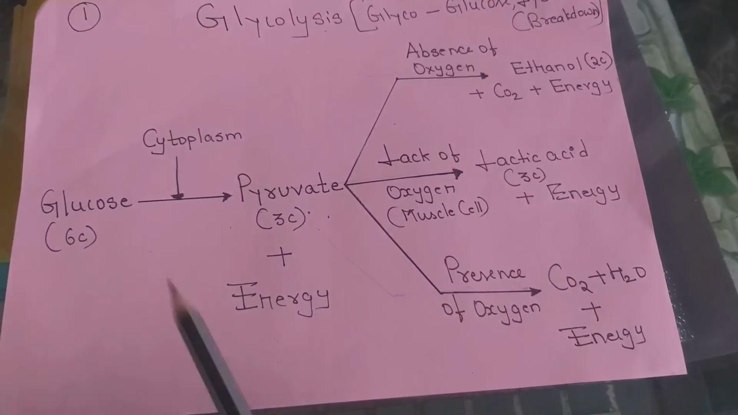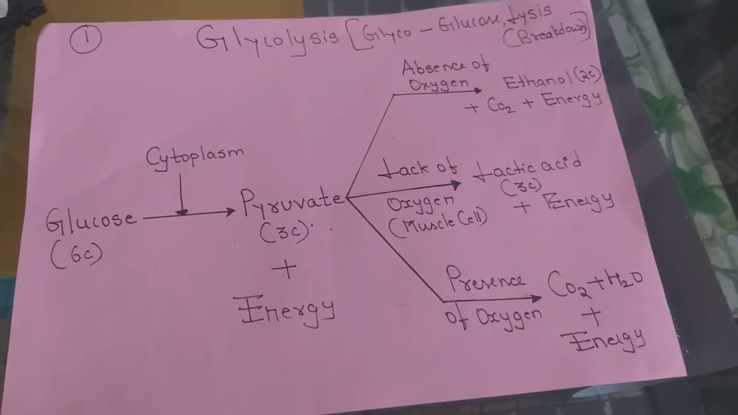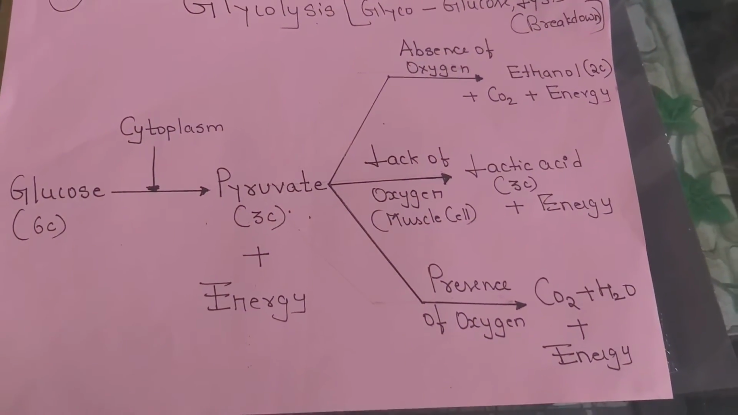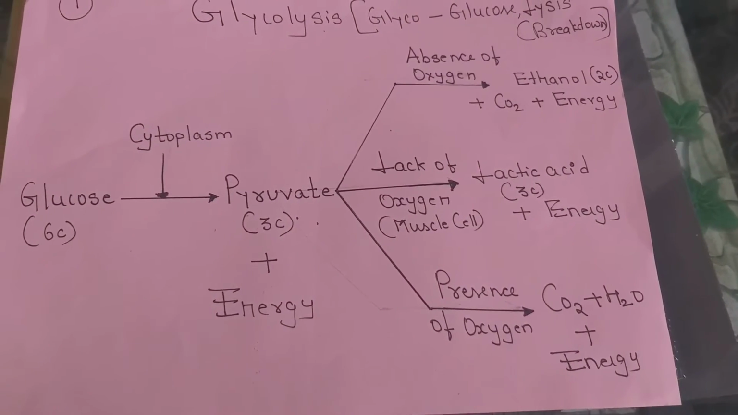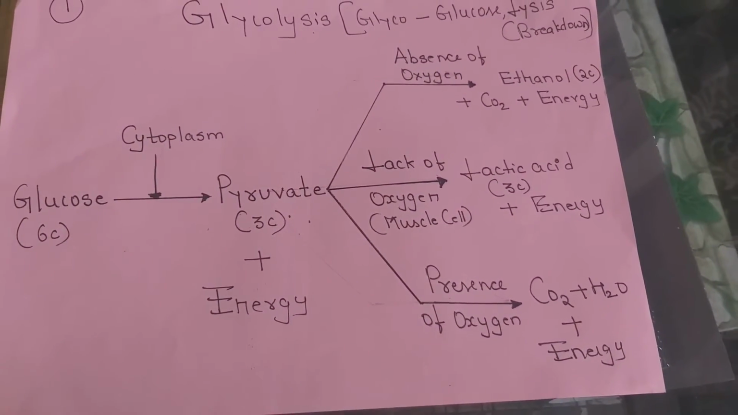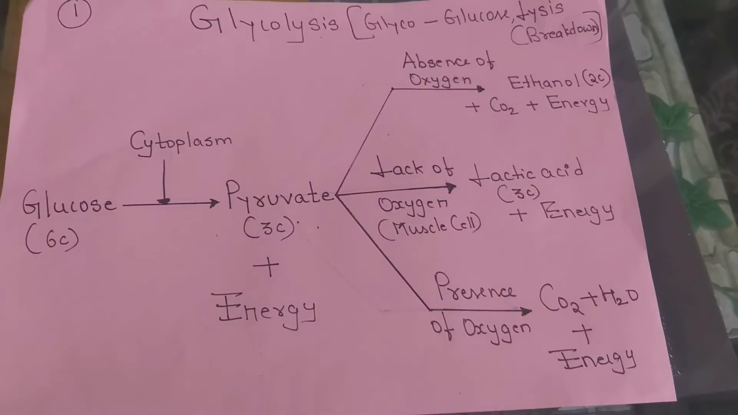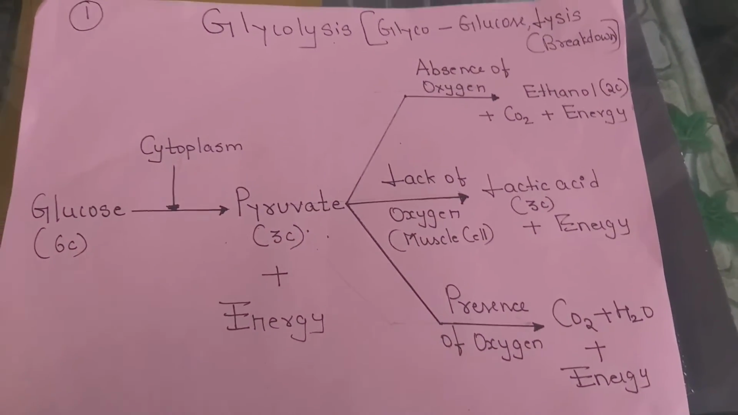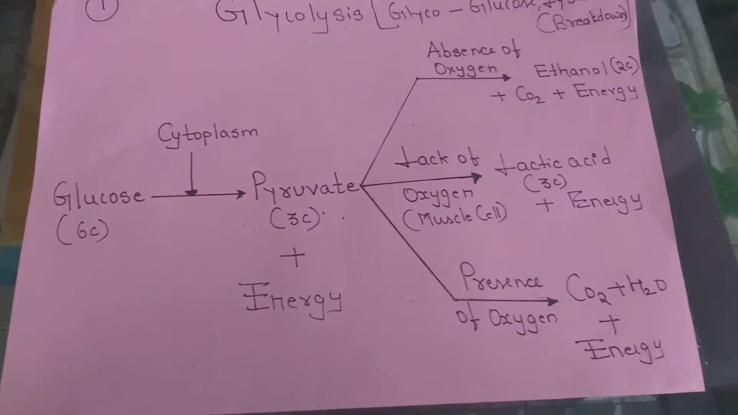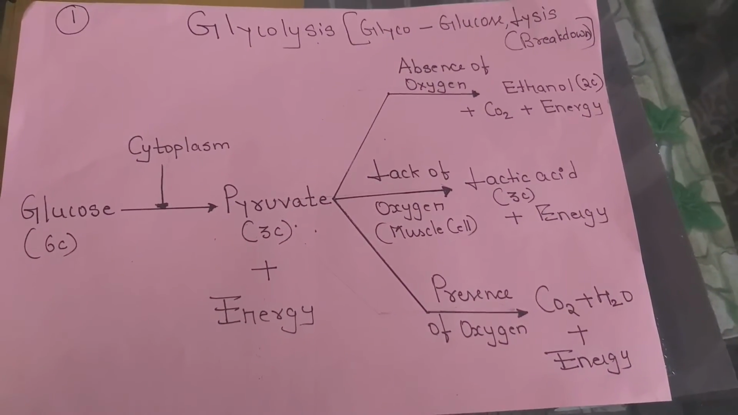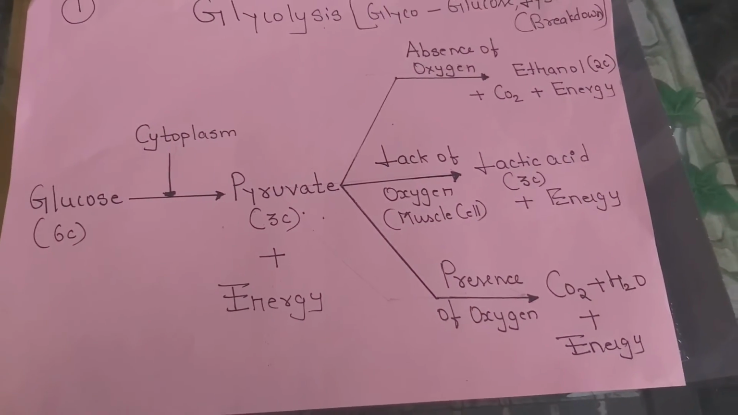Pyruvate in the absence of oxygen results in the formation of ethanol with the liberation of carbon dioxide and energy. Ethanol is a 2-carbon compound, and this takes place with the help of a process called fermentation, in organisms such as yeast.